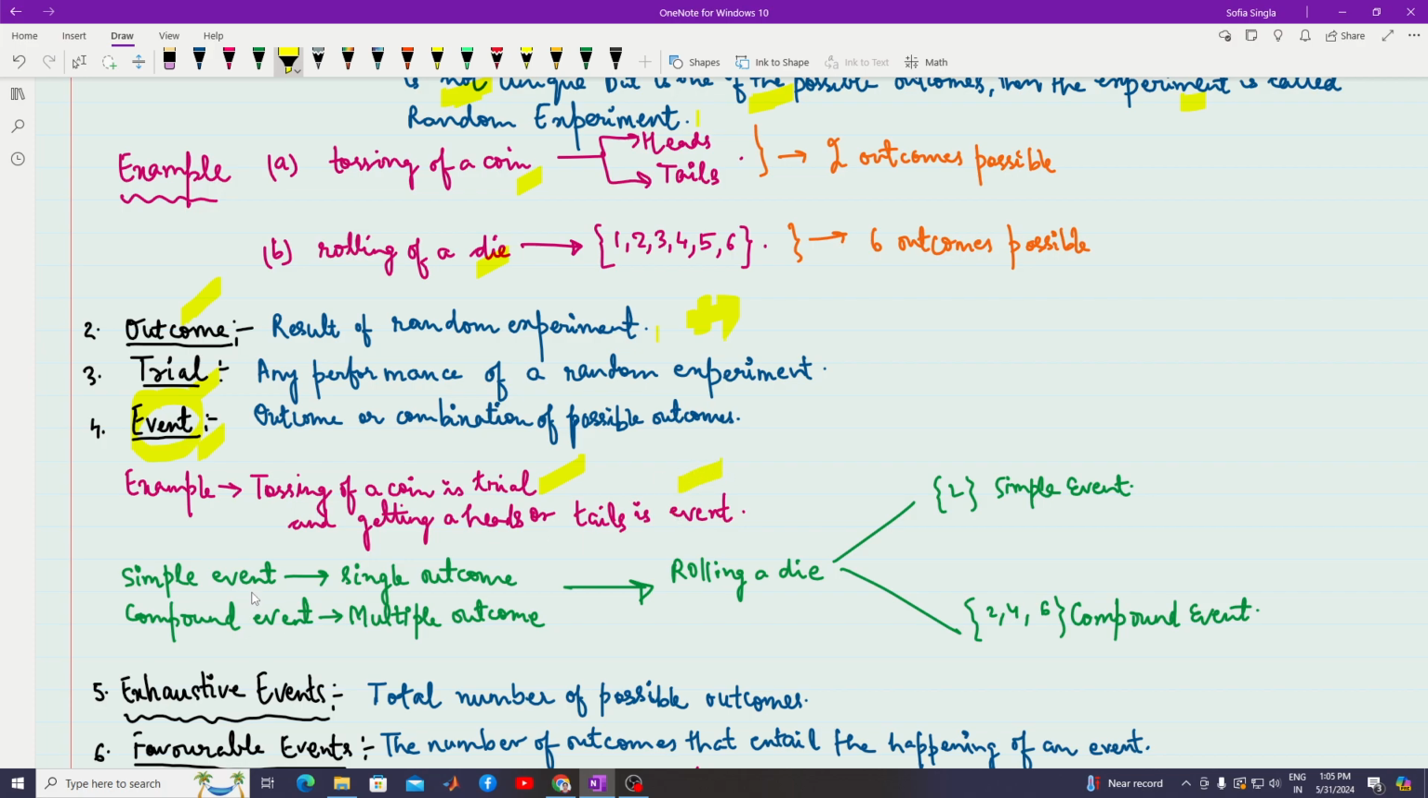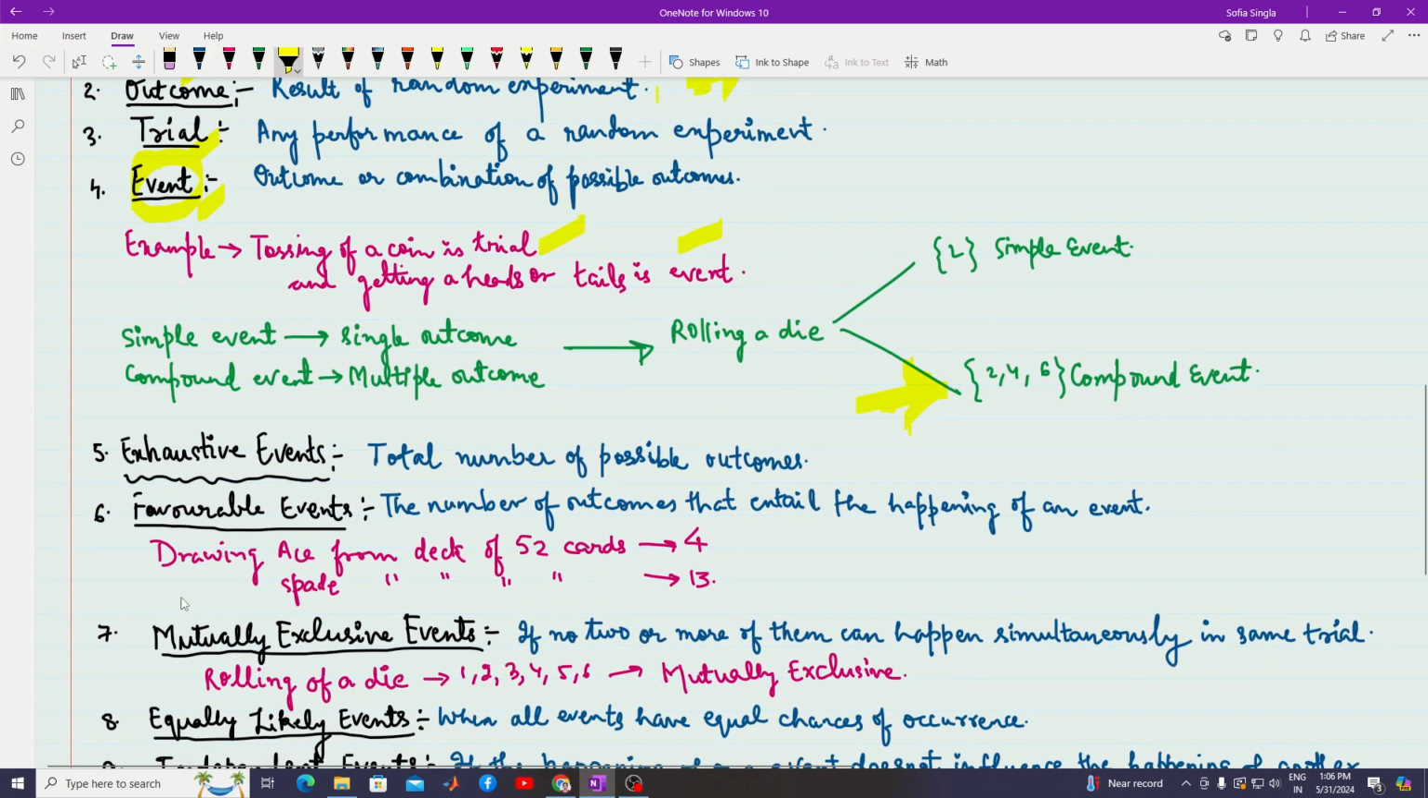Now, what is a simple event, in which we can have a single outcome, like rolling of a die? Suppose I take my event as the occurrence of two. So that would be a simple event. Now, when I roll a die and I make a collection of outcomes like 2, 4, and 6, such an outcome is called a compound event, or an event which results in multiple outcomes. Suppose I roll the die and observe when even numbers are coming, 2, 4, 6, these are the even numbers. So I make a collection of it. So rolling of a die and the outcome being the occurrence of an even number.